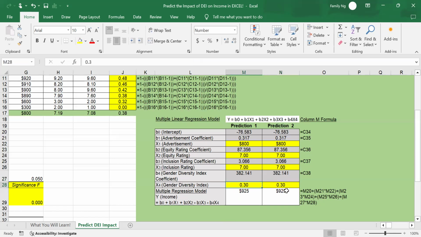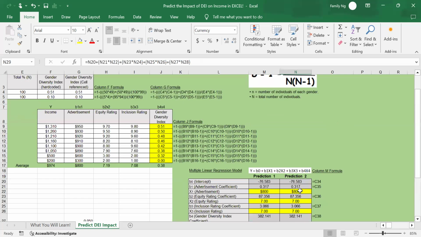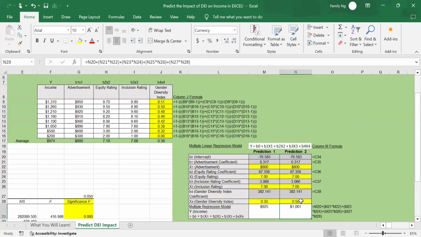Gender diversity index. If the gender diversity index increases from 0.3 to 0.5, your income increases from 925 to 1,001. So I've shown you the model. This is the formula here.